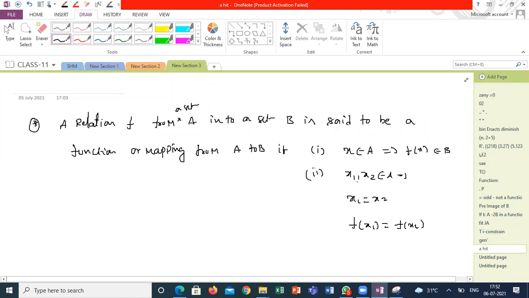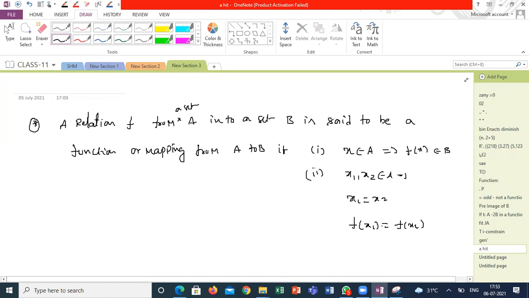But x1 cannot have many images. If x1 is equal to x2, definitely f of x1 is equal to f of x2. f of x1 doesn't have two outputs. This is one way of defining a function.